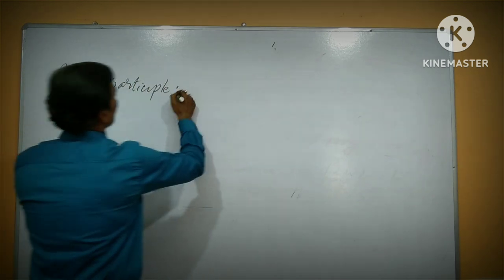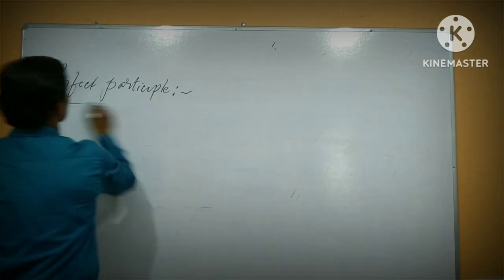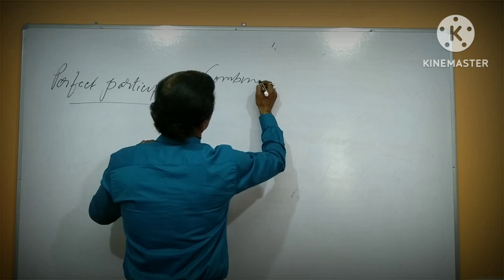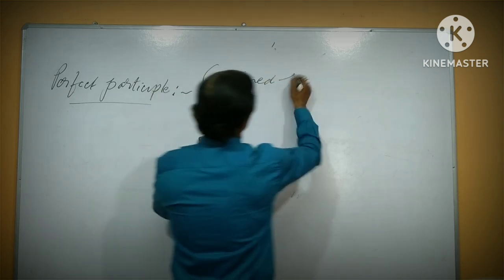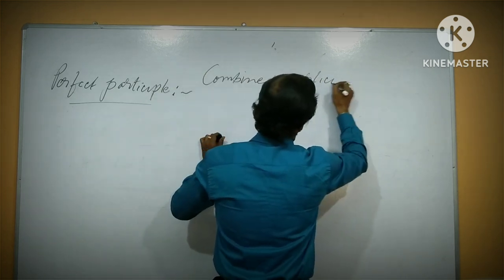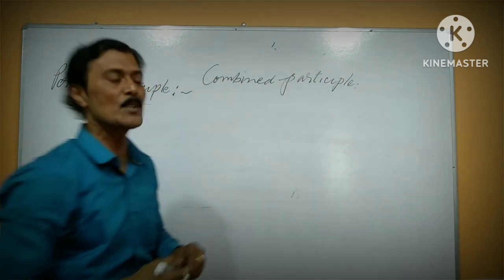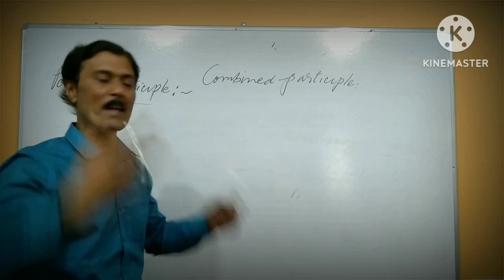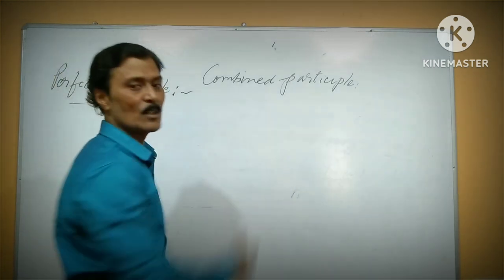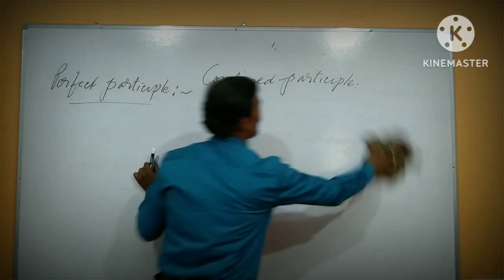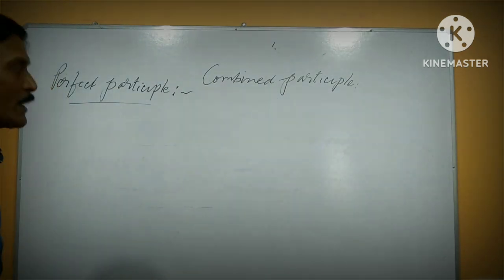Perfect participle. Actually, this is a combined participle. Why do I say so? A combined participle is a present participle and a past participle combined. That is called a past participle. Okay, I have given the example, I hope all of you are clear.